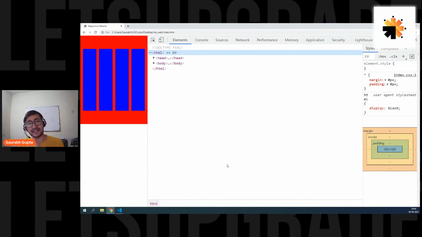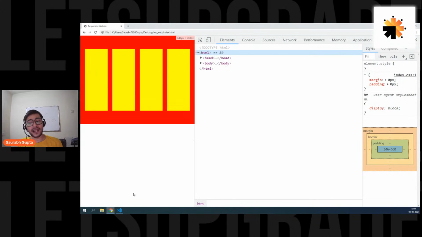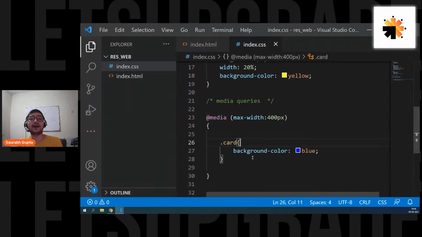So now you have written a CSS that will be only applied when your device size is less than or equal to 400. Is that clear, everyone? So that's how this thing actually works. Now it's up to you what things you want to change. See, this is what you call a media query.